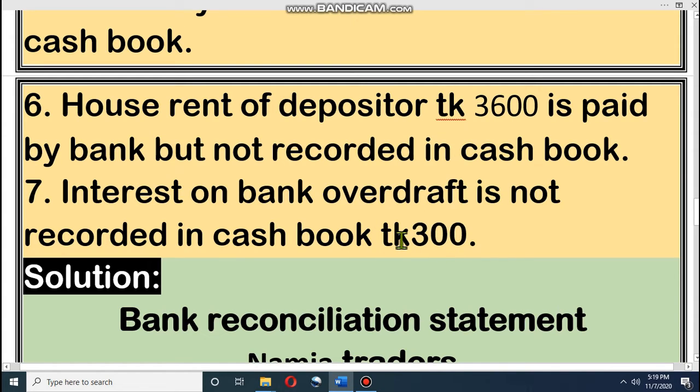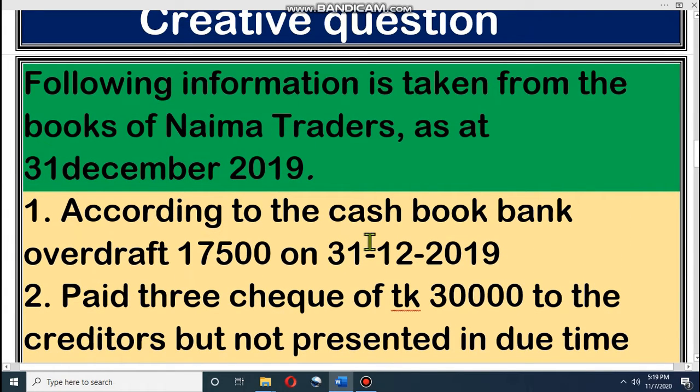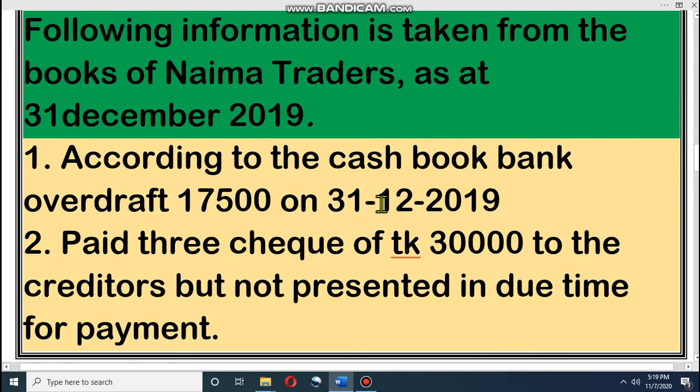Dear student, I would like to recall the formula to you. If you can remember, we have two formulas for doing bank reconciliation statement. Number one formula is cash book balance, as per cash book bank balance, or as per passbook bank overdraft.